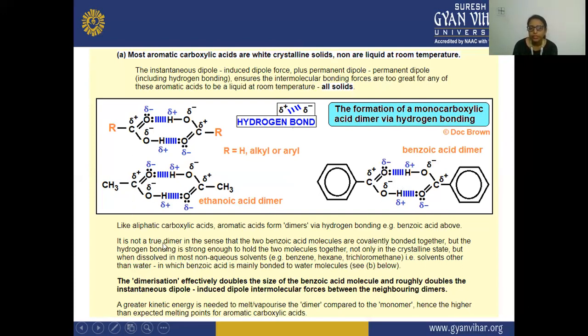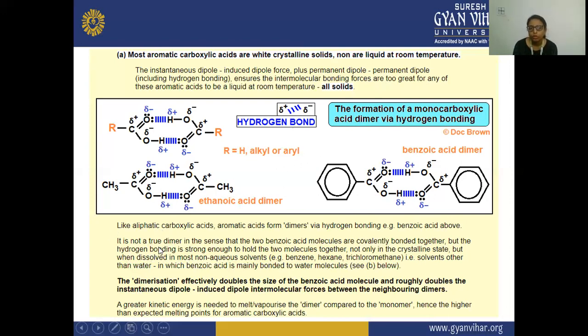Like aliphatic carboxylic acids, aromatic acids form dimers by hydrogen bonding. Aliphatic carboxylic acids form a dimer structure, and aromatic acids also show the dimer structure via hydrogen bonding. The example is benzoic acid.